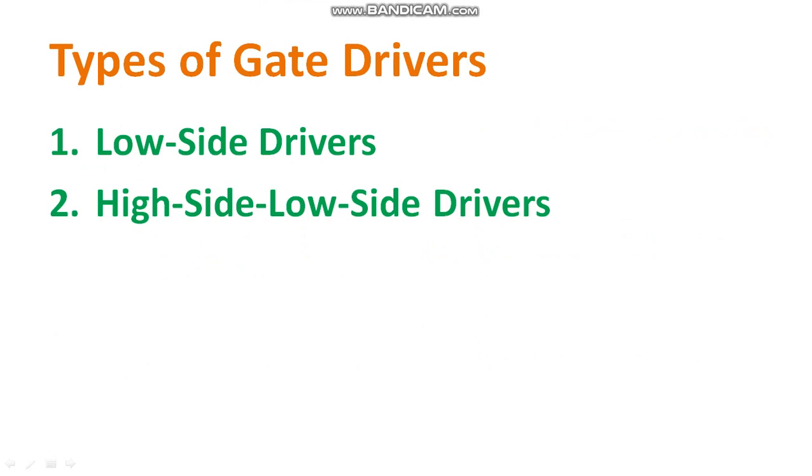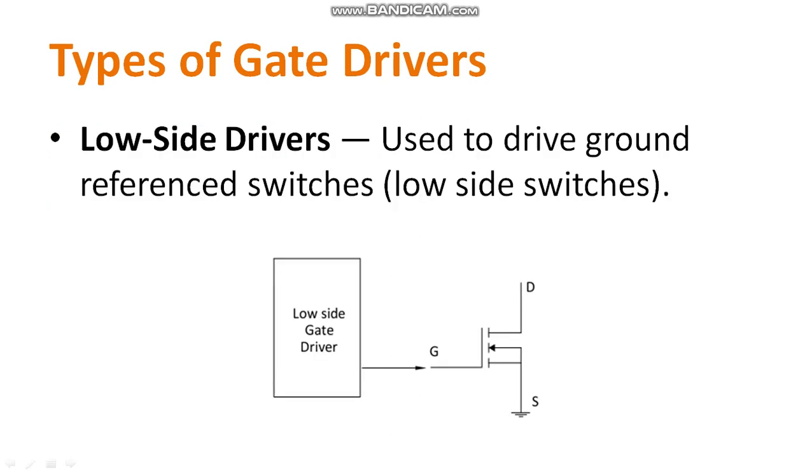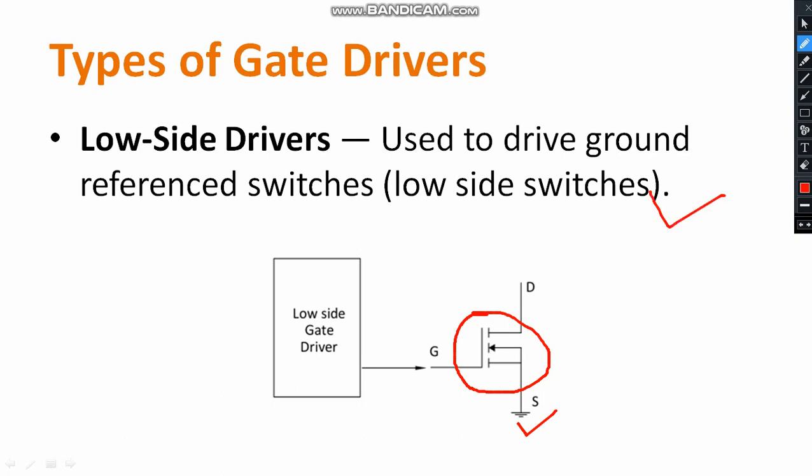There are two types of gate driver circuit, based on the connection we can explain. First one is the low side gate driver, another one is called the high side gate driver. Let us understand what a low side gate driver is. Especially if you are using an inverter, you can see the switch which is available in the lower side. Here the switch will be directly connected to the ground. There is a grounding with respect to that particular switch. So it is used to drive the ground reference switches. That is called low side switches. Okay, so this is regarding the low side gate driver.